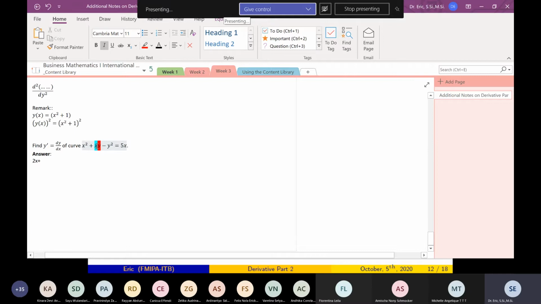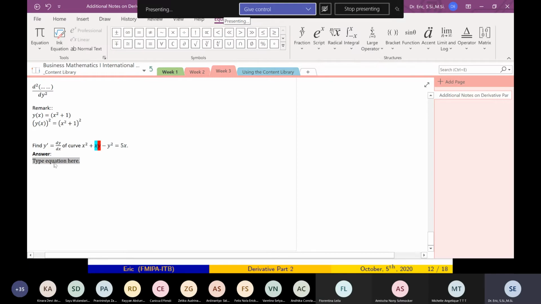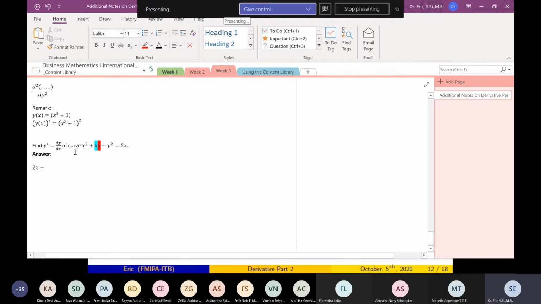Be very careful, because x is a function of x, y is a function of x. So you have to be extra careful. So you have 2x plus, what is the derivative of this?